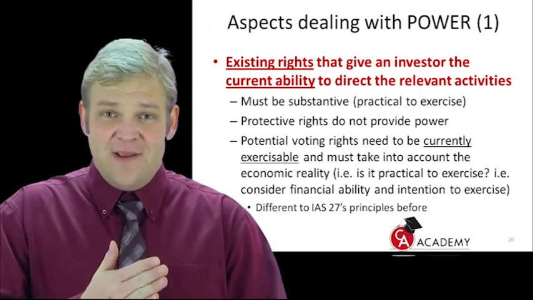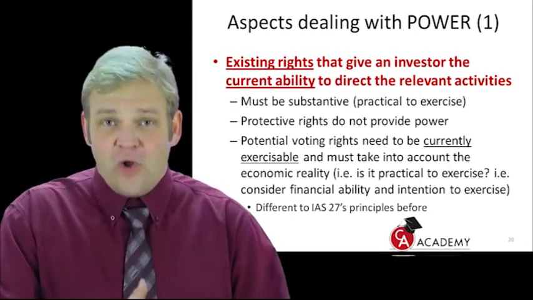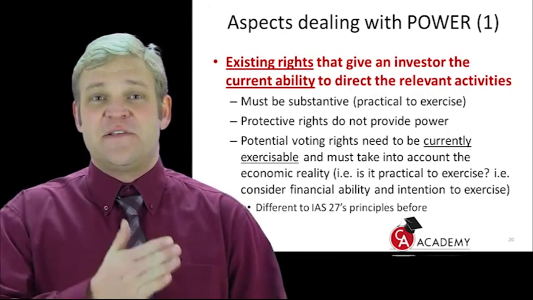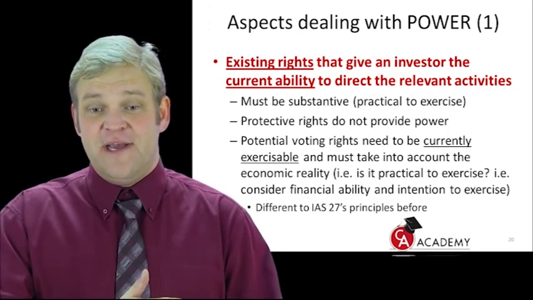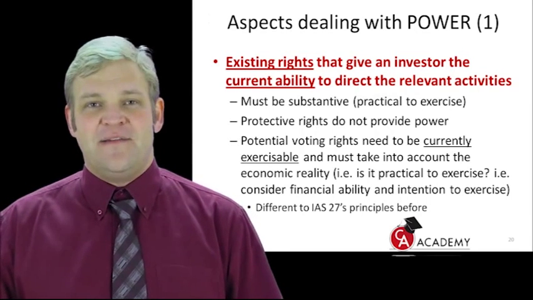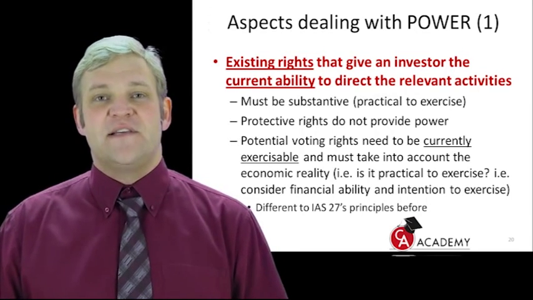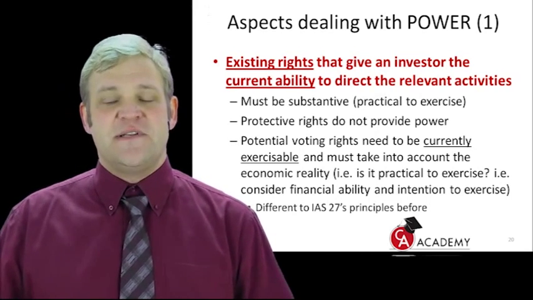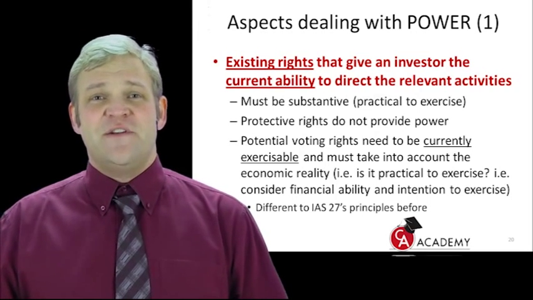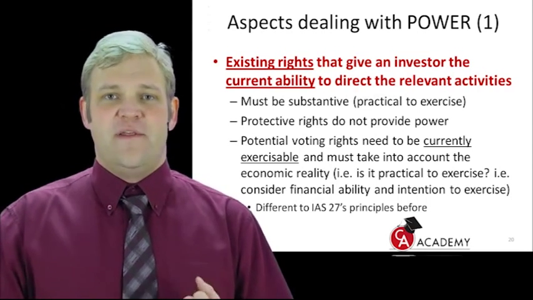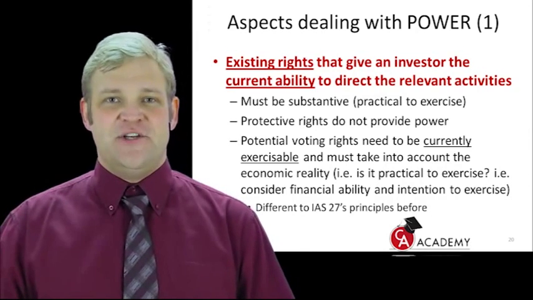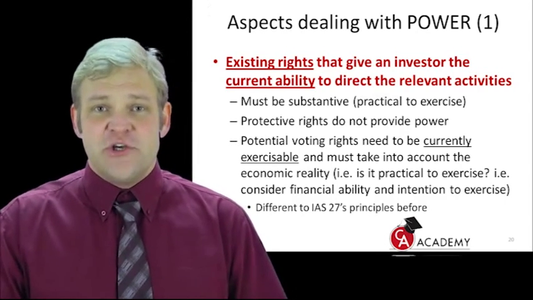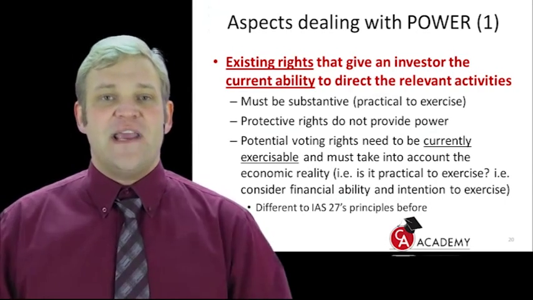So when I prepare this assessment of whether I control the other company or not, at that stage my potential voting rights must already be currently exercisable, okay? And must take into account the economic reality, i.e., is it practical to exercise? We should consider the financial ability and intention to exercise those potential voting rights. Now, IAS 27 told you, for example, to ignore the financial ability and to ignore the intention relating to potential voting rights. Can you remember? That was a specific exclusion in IAS 27. That is not the case in IFRS 10.